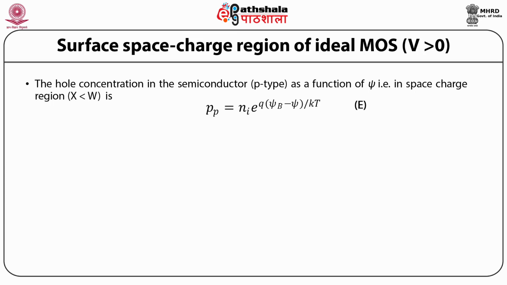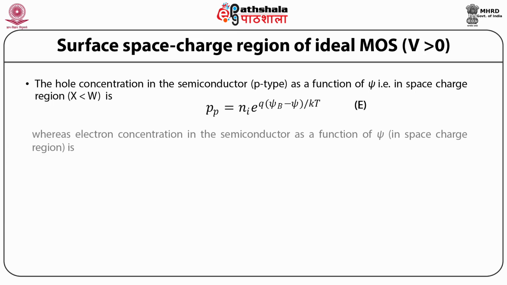Here psi can be replaced by psi p for a p-type semiconductor, whereas the electron concentration in the semiconductor as a function of psi p, that is in the space charge region, is Np equal to Ni exponential q (psi p minus psi Bp) by kT. Here psi p is greater than 0 where the band bends downwards.